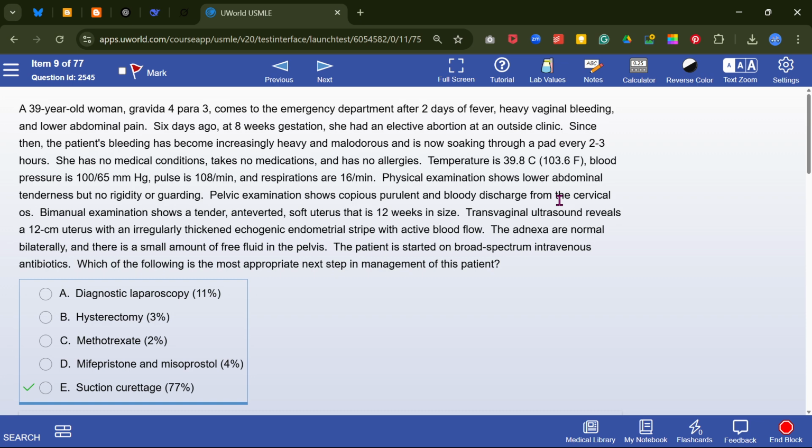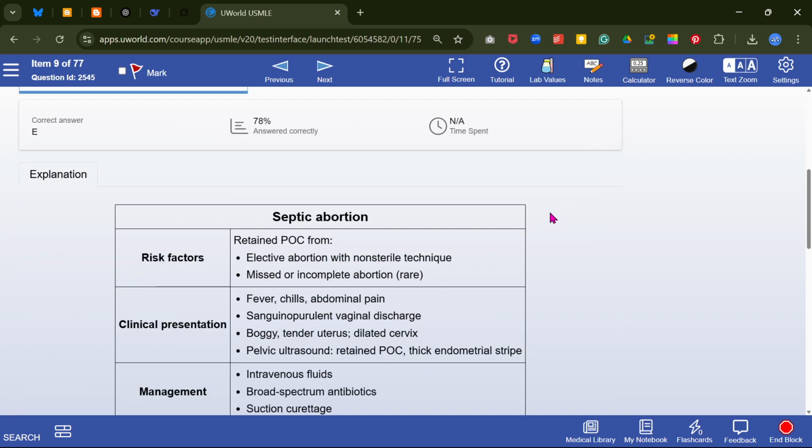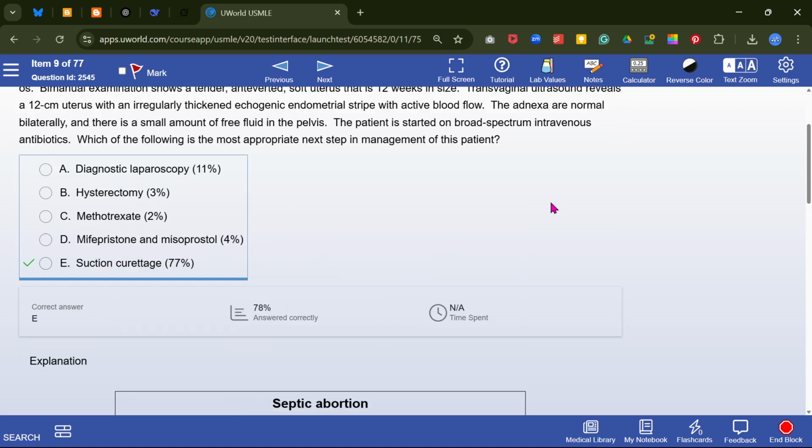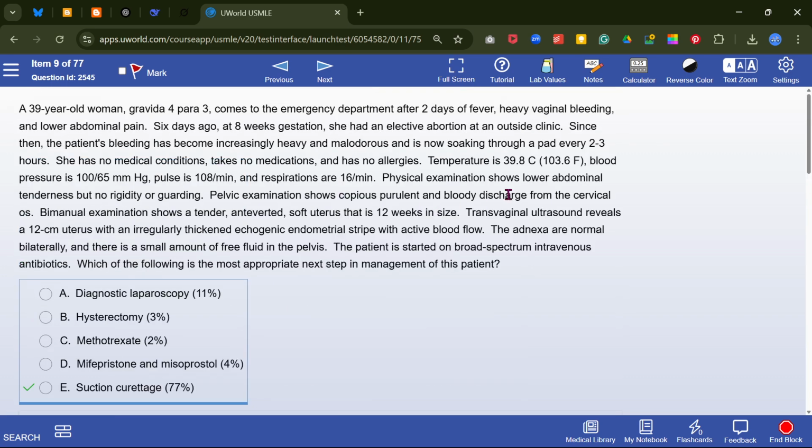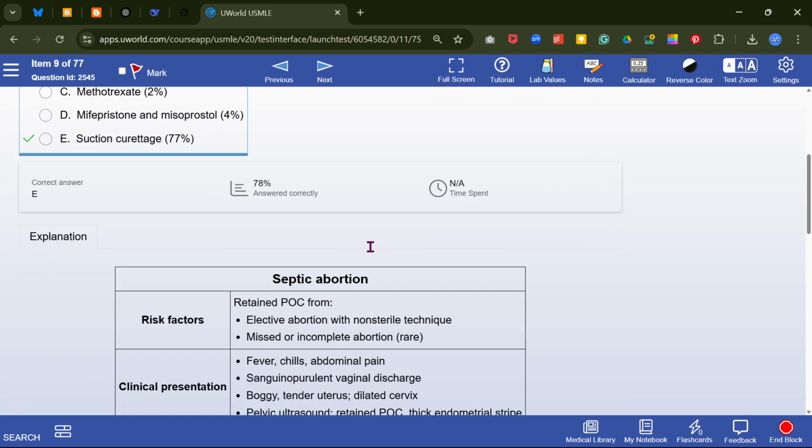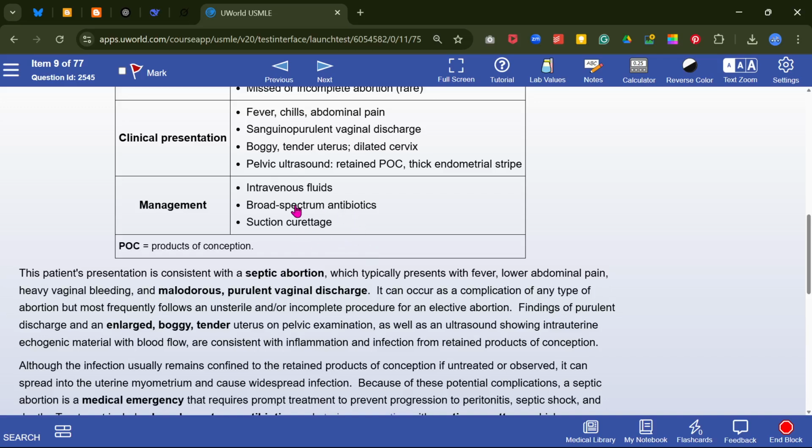It may be septic abortion. Suction curettage should be done. Septic abortion because fever is high, and transvaginal ultrasound shows a small amount of free fluid in the pelvis. So it looks like septic abortion. With septic abortion: IV broad spectrum antibiotic, fluid, and suction curettage.